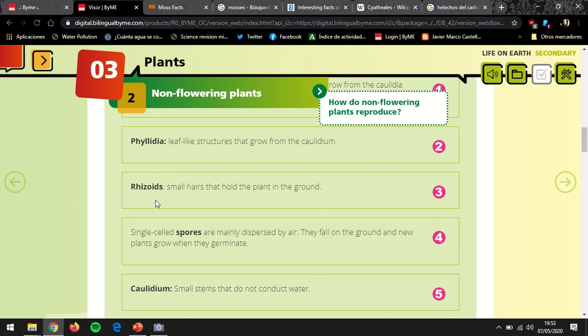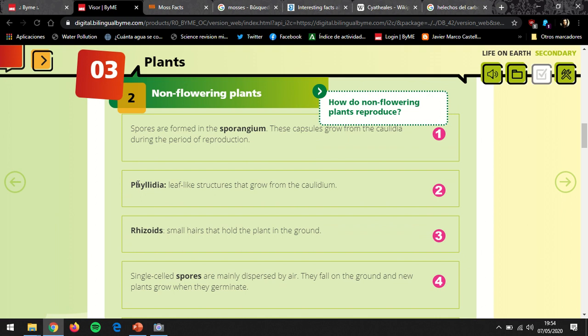They have something similar to the roots, which are called the rhizoids, los rhizoides. They're small hairs that do more or less the same function as the roots. Then they have something similar to a stem, which is called the caulidium, el caulidio, also in Spanish, and something similar to the leaves, which are called the phyllidia. Son todo, como veis, nombres latinos. And these are the terms that I told you that you don't have to remember this year.